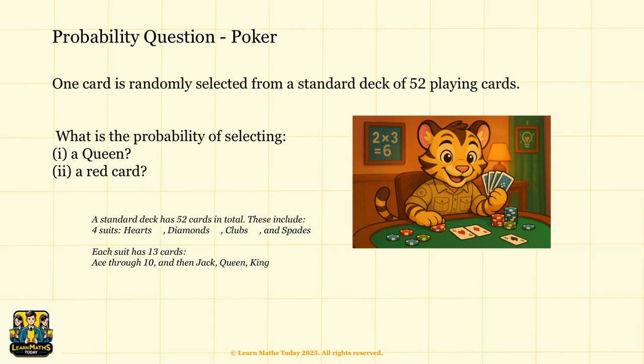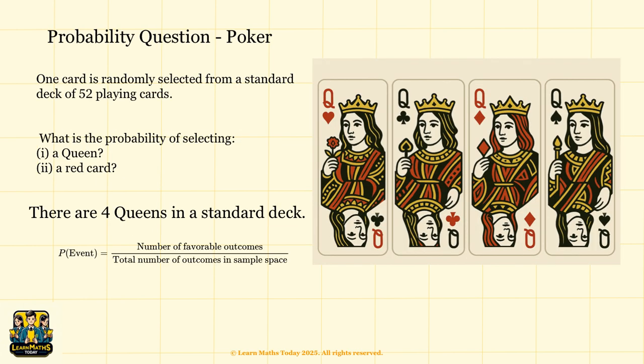So now let's look at this question. One card is randomly selected from a standard deck of 52 playing cards. What is the probability of selecting a queen? And what is the probability of selecting a red card? What is the probability of selecting a queen?